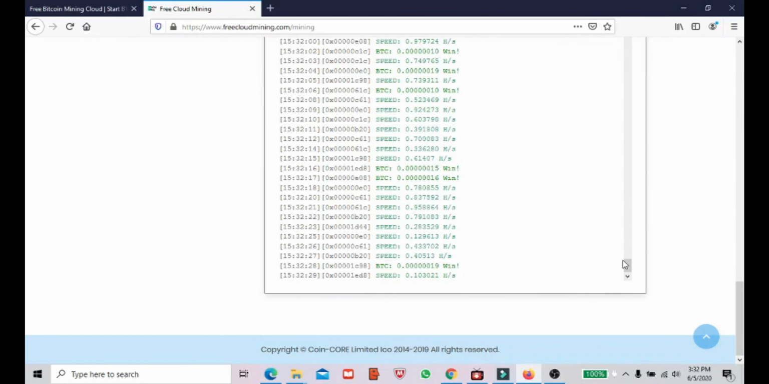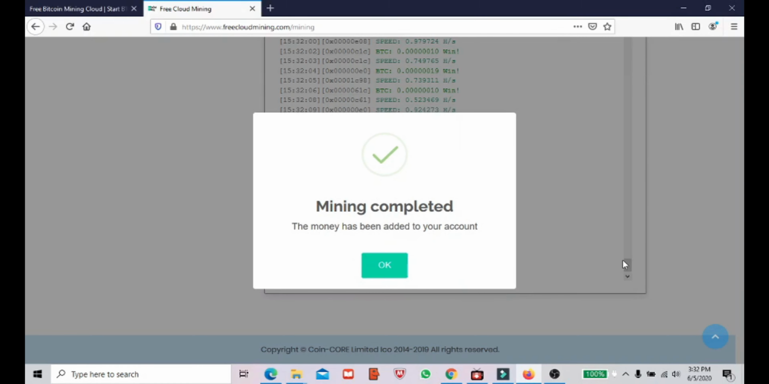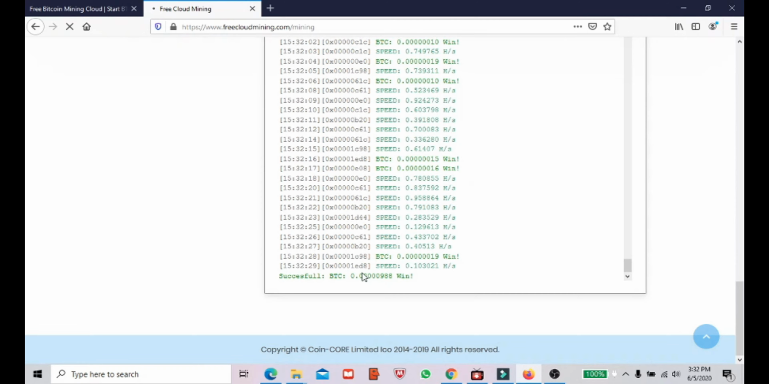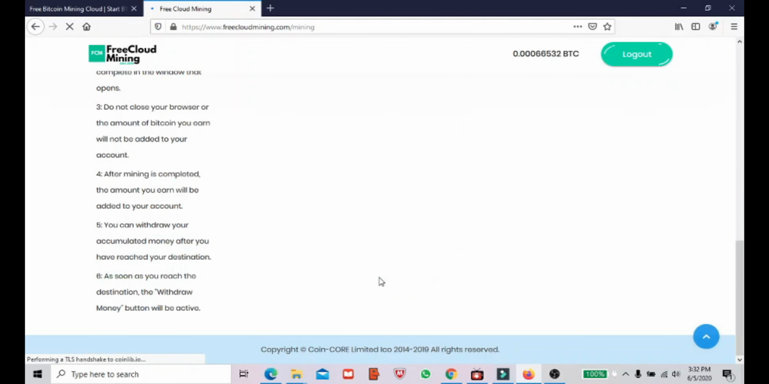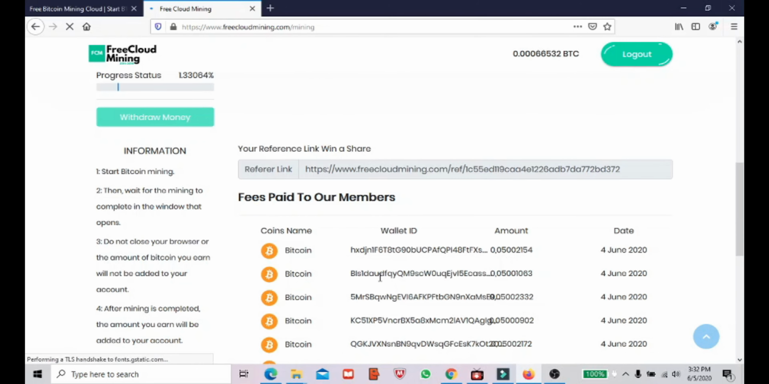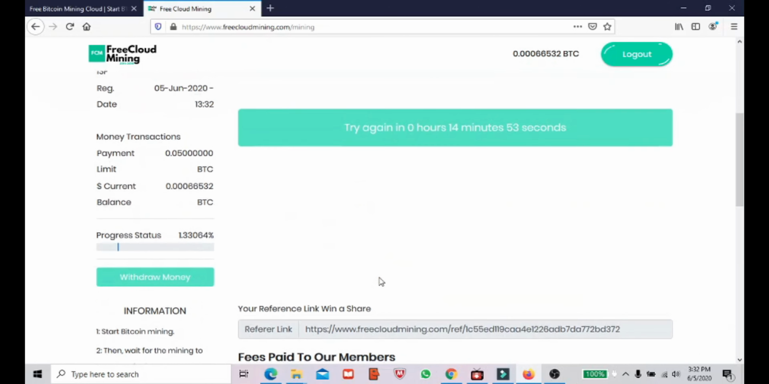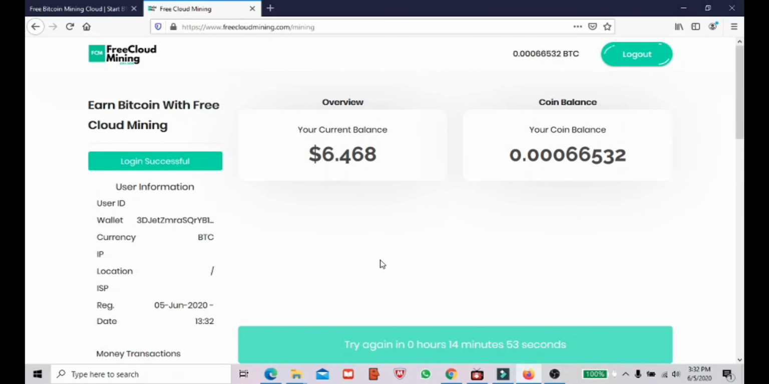So okay guys, once again I'm here. My mining has completed. So we will see how many satoshis I have earned during this time. The total satoshis which I have won is 988 satoshis. So within 400 plus seconds you will earn this many satoshis. In the beginning I showed you my current balance.